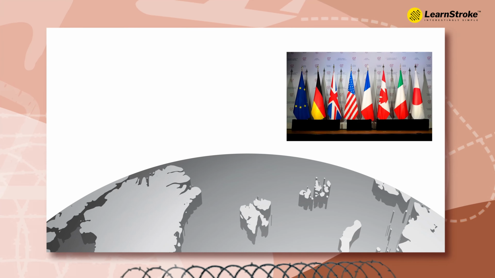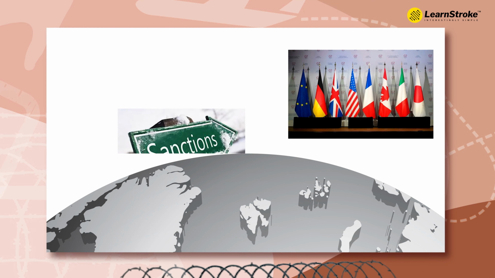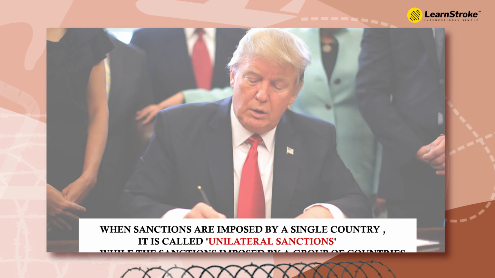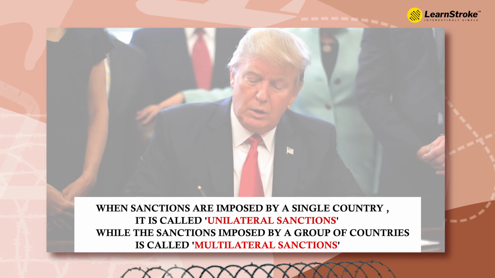In this scenario, we should always note the country or group of countries which are imposing the sanction, because you can see that if one country imposes a sanction, it is called a unilateral sanction. And if different countries together, in this case Y, a group of countries, impose it, you can call it a multilateral sanction, because there are different countries involved in this.